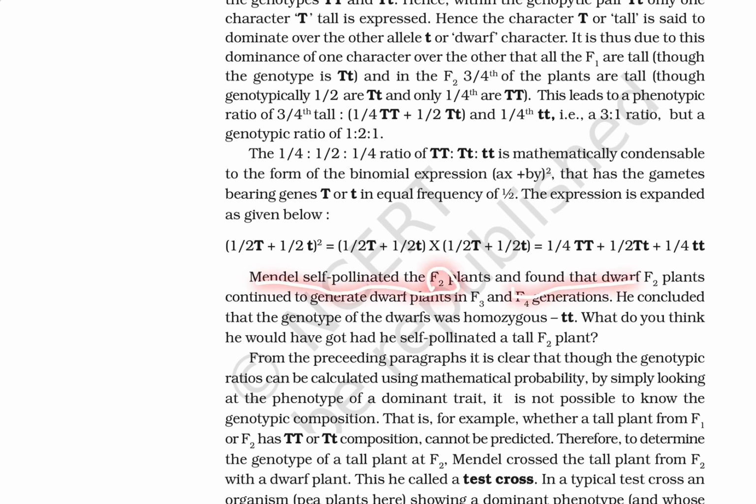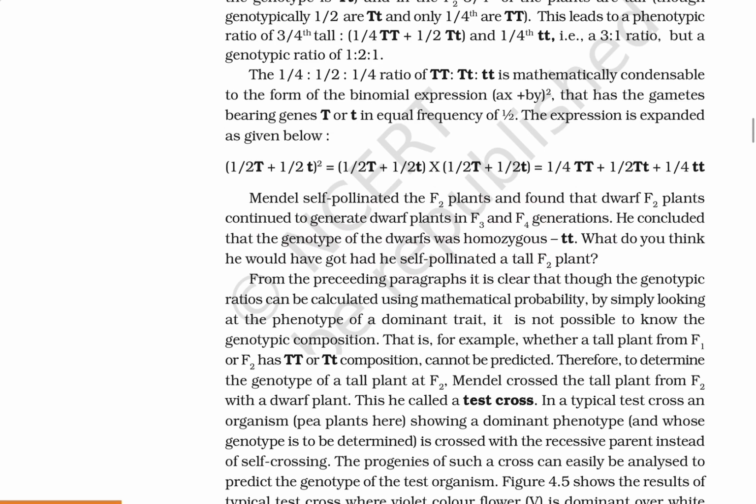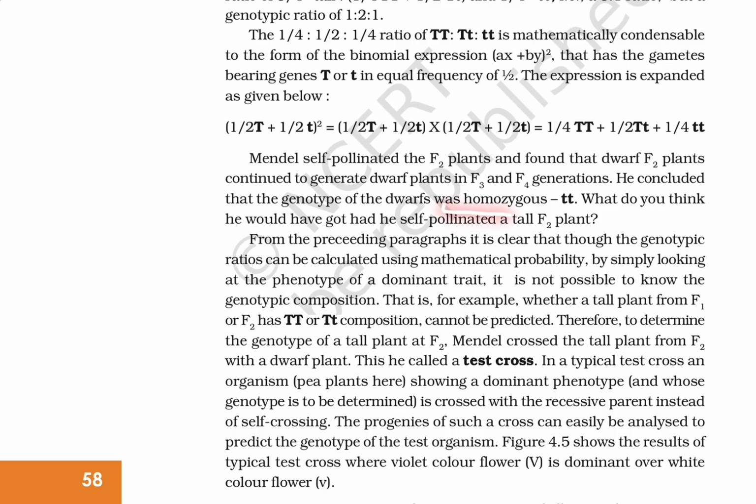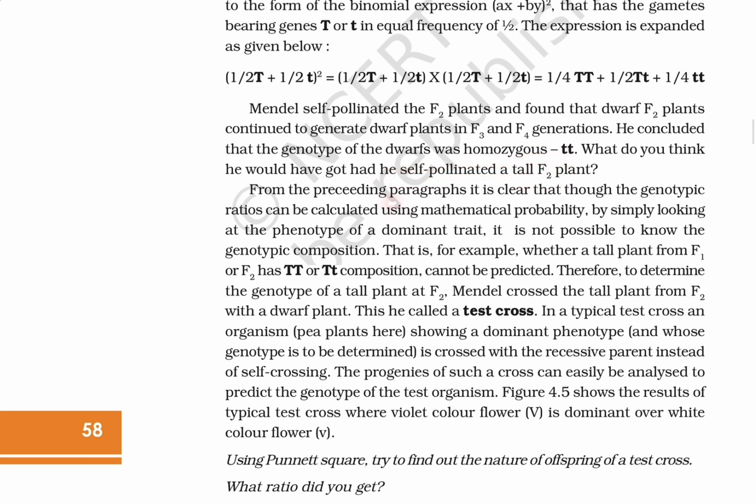Mendel self-pollinated the F2 plants and found that the dwarf F2 plants continued to generate dwarf plants in the F3 and F4 generations. He concluded that the genotype of the dwarf was homozygous, small t small t. What do you think he would have got when he self-pollinated the tall F2 plants?